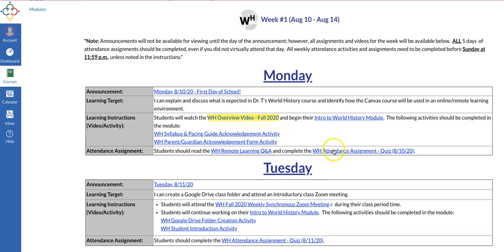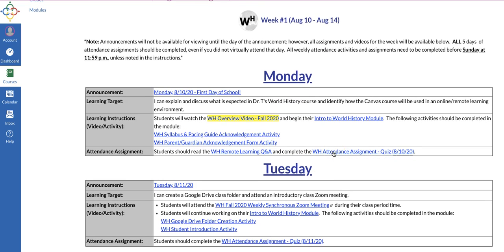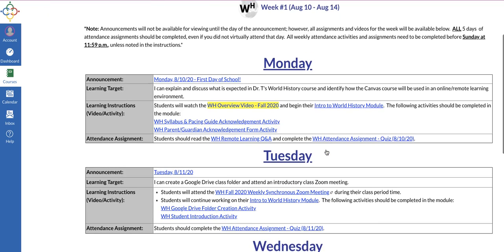This attendance assignment is very simple. We're talking anywhere from 1 to 5 questions, and it will take you all of 2 minutes to complete, if that, as far as the assignment itself, because all it's doing is giving you some points, and just making sure that I get an attendance that you have completed. Now you don't have to complete it that day. You need to at least complete it by that Sunday of that week. It's still going to remain open, so if you fall behind, you can still make it up. It's not going to penalize you, but you just need to make sure that you complete it, okay?